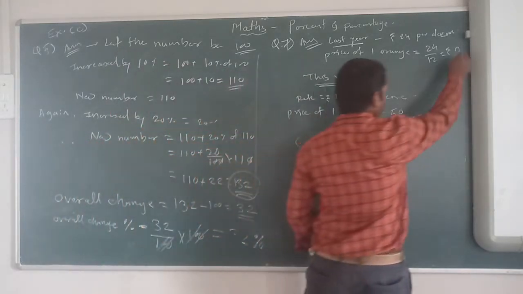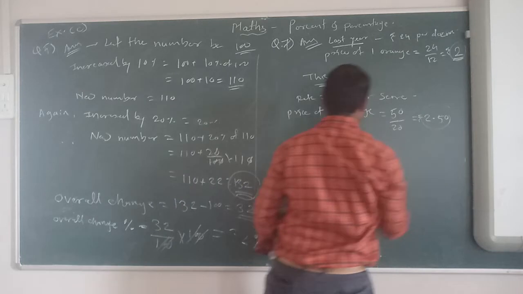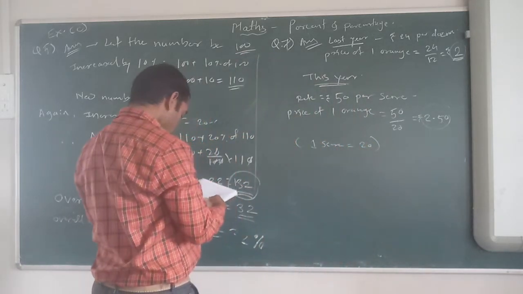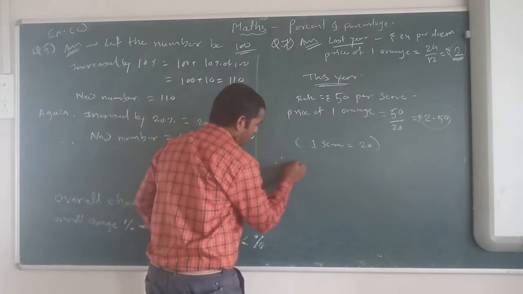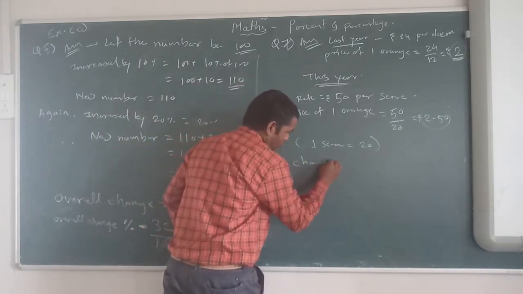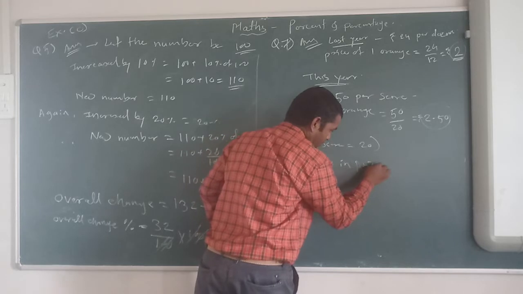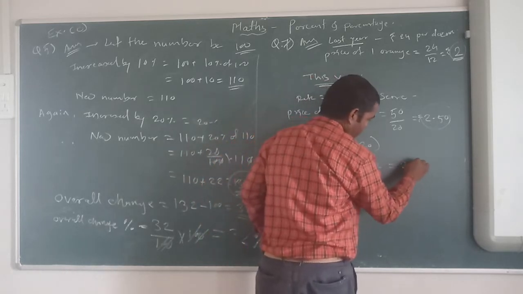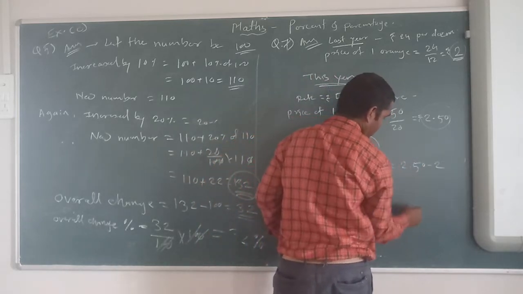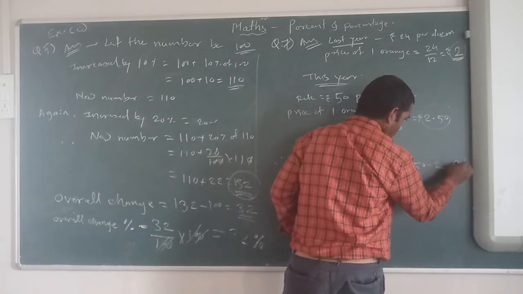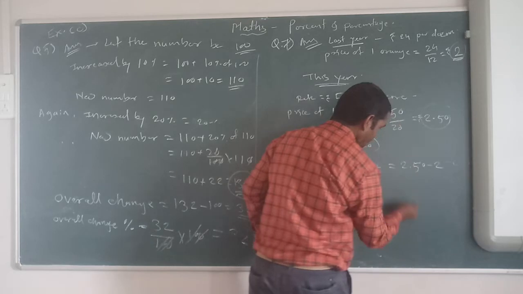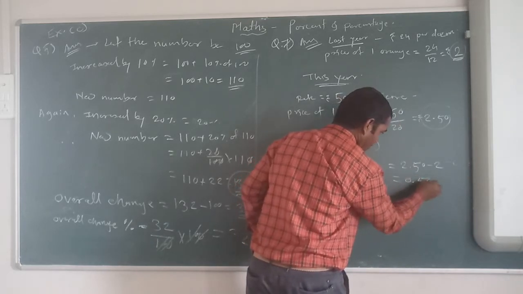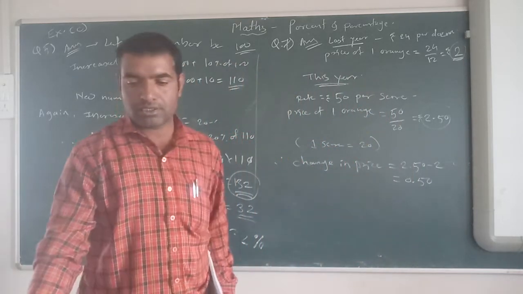Now this is the difference or increase in price. What do we have to find? Difference, change in price. Therefore change in price is 2.50 minus 2, equal to 0.50. This is the change in price.